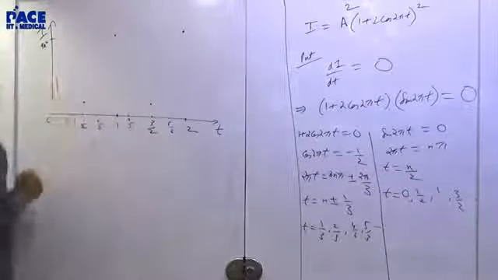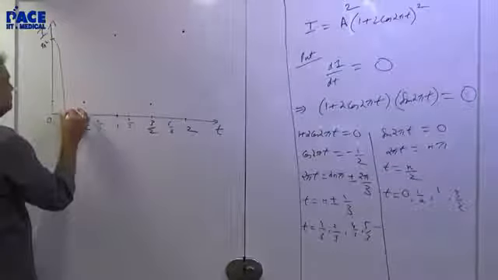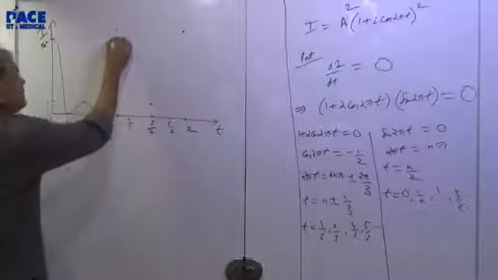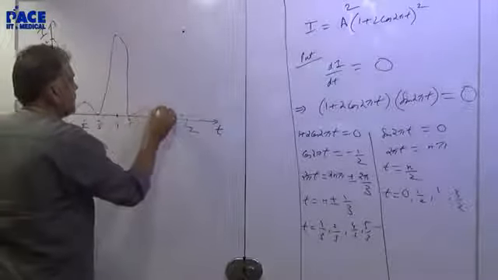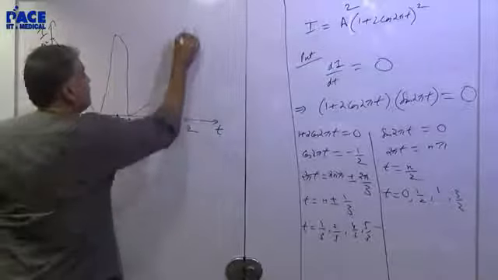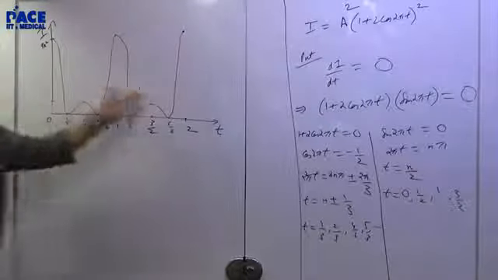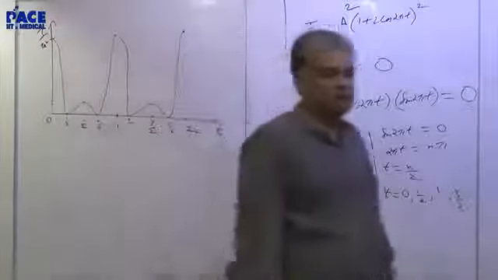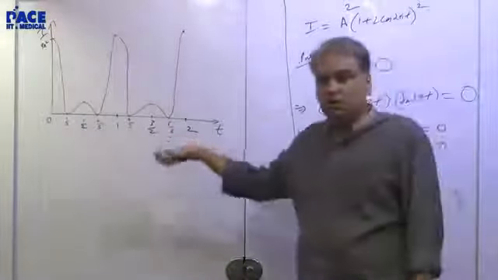Start from 9a² and go to 0. Then you have a small mountain here, and you go like that. A small hill, a big hill. The graph looks like this: 9a², a², 9a², a², like that. So this is the graph for intensity versus time.